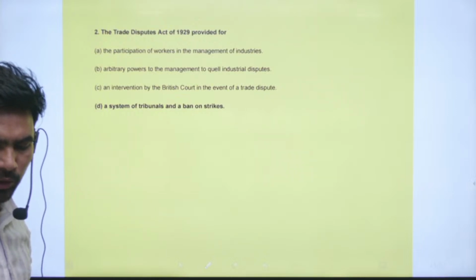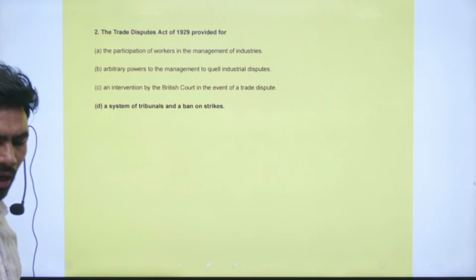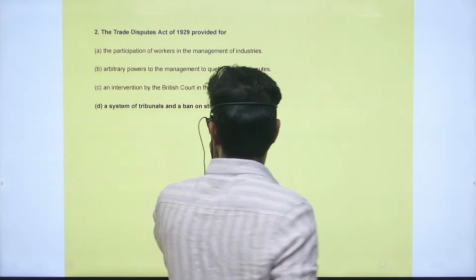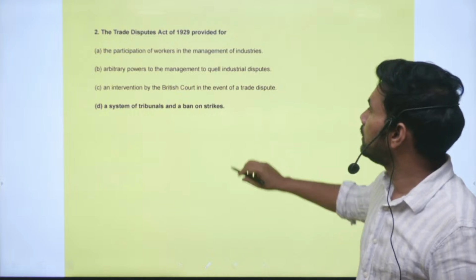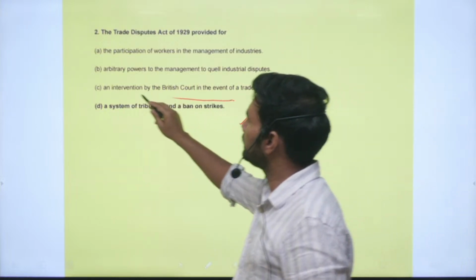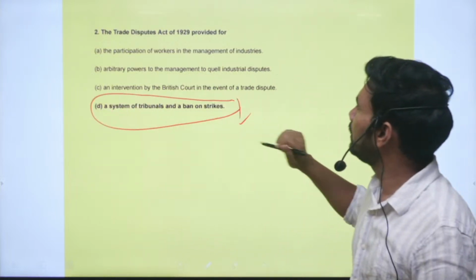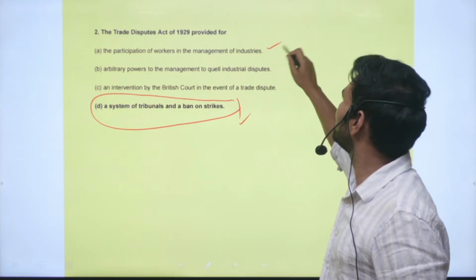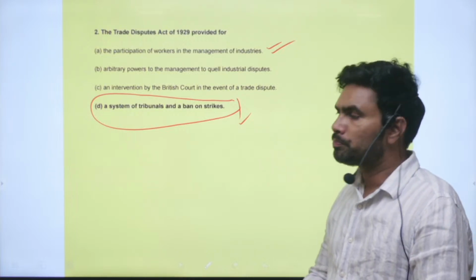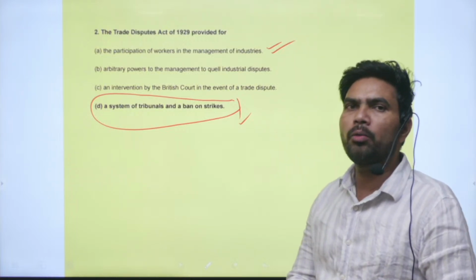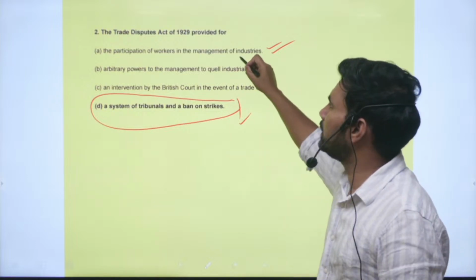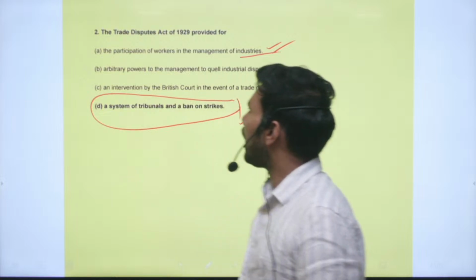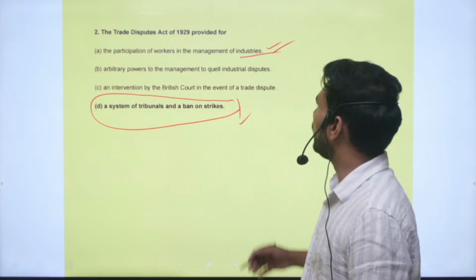Next question, question number 2. The Trade Disputes Act of 1929 provided for which of the below? They provided for a system of tribunals and a ban on strikes. So this is the correct option. Other options, if you read, are incorrect. The participation of workers in the management of industries actually came after independence. In the directive principles of state policy, we have mentioned this. Next is arbitrary powers to the management to quell industrial disputes.